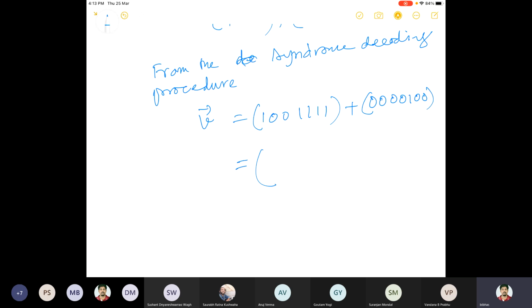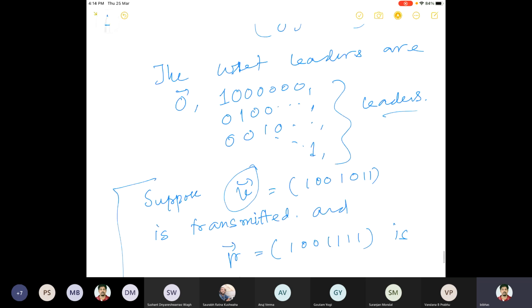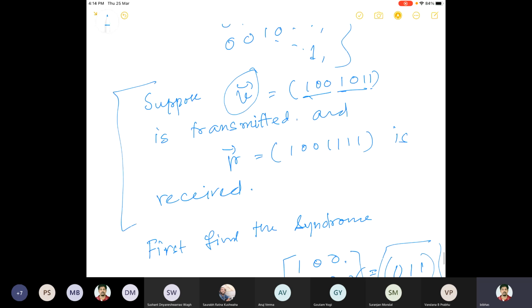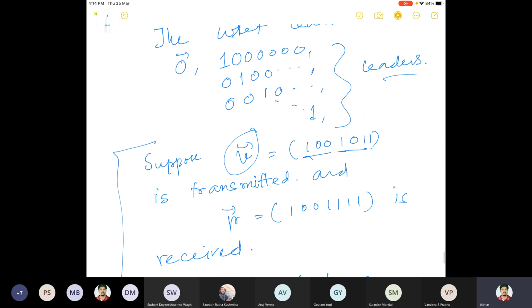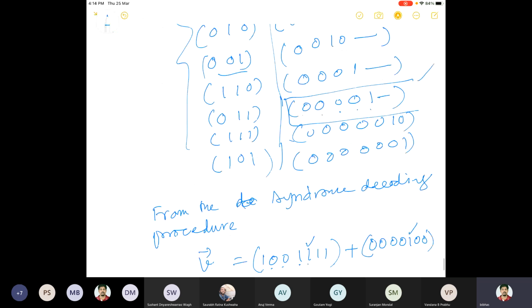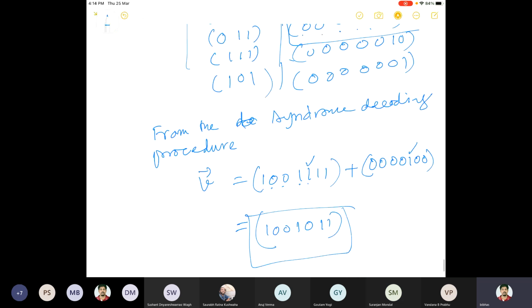So if I add this, what do I get? Only this position will change. 1, 2, 3, 4, 5. The rest stay the same. 1, 0, 0, 1, 0, 1, 1. Let us check whether it matches with the given one or not. 1, 0, 0, 1, 0, 1, and then 1. So it matches. So you can check for the others. You can pick some R, and then use the algorithm to go back this way. So this is an example. You can practice it.